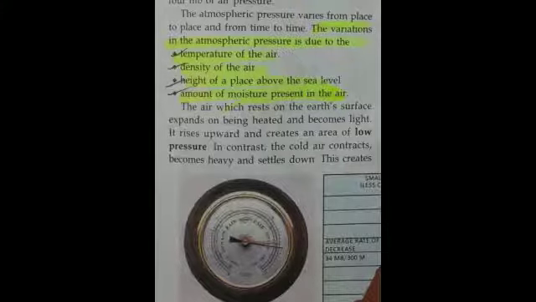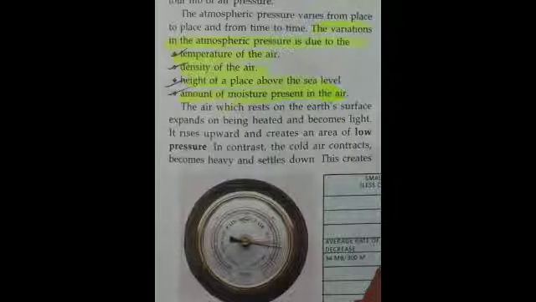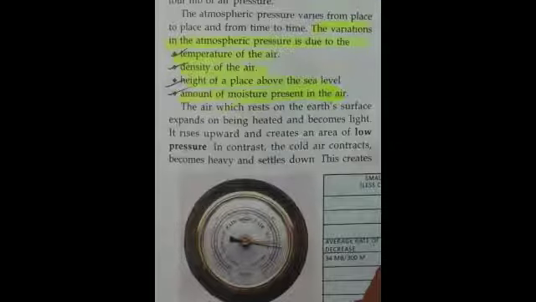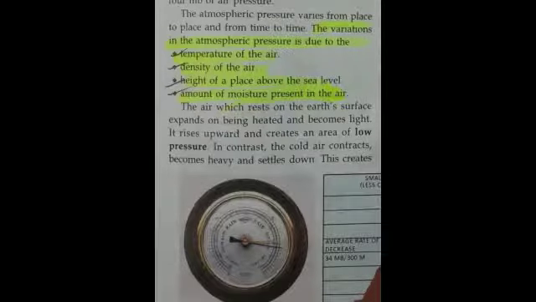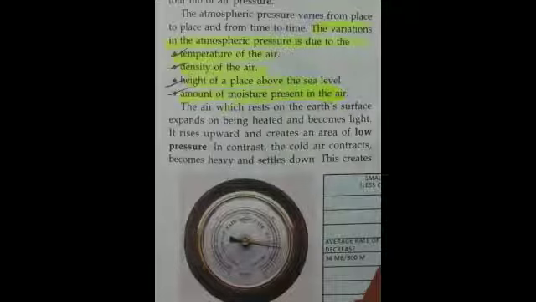Now there are certain factors on which the atmospheric pressure depends. The factors are temperature of the air, second is density of the air, third is height of a place above sea level, and the fourth factor is the amount of water vapor or moisture present in the air. A low pressure area is created in those areas where the temperature is high due to the rising of heated air, and low pressure is also created in those places which have cloudy sky and wet weather.